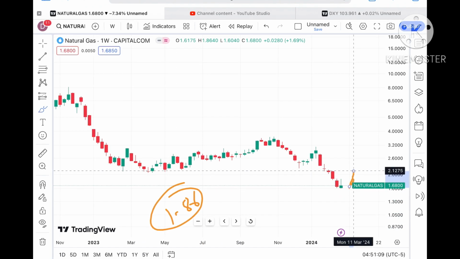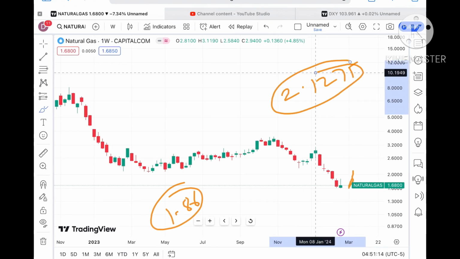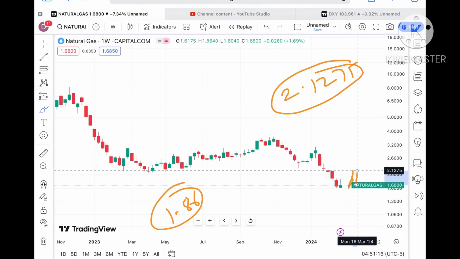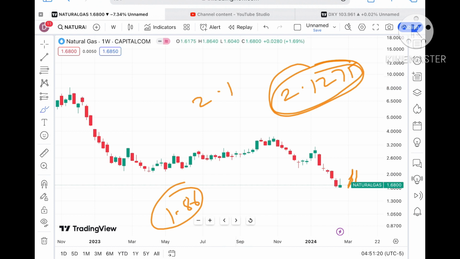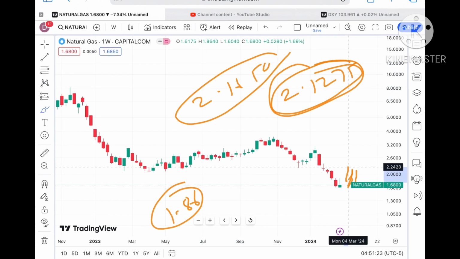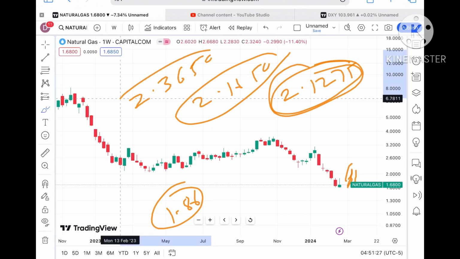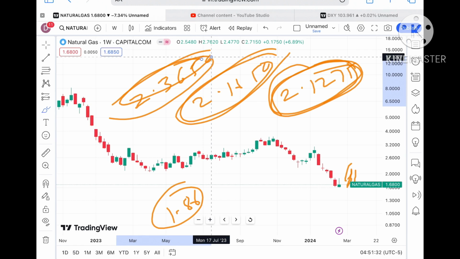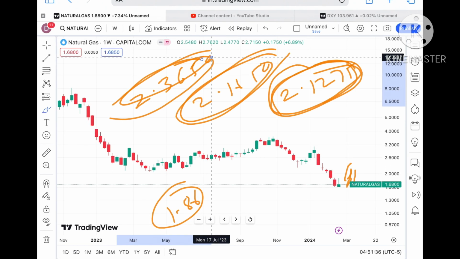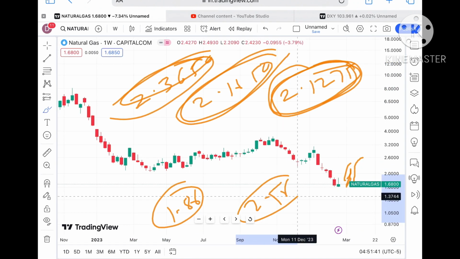Okay, for this particular week there is a continuous fall in the price of the dollar index we have seen. So in the natural gas price, you can see a weak price, we have seen a rise is happening, so an inverted hammer trend is forming. So suppose if the price sustains, we can see it can move towards a level of 1.86 to a level of 2.212, and then from there a level of $2.1650. Okay, if the price keeps sustaining above that level, we can see a level of $2.3650. Okay, and then if the price rises above that level, a further upside towards a level of 2.5 we can see, and from there a level of 2.8.